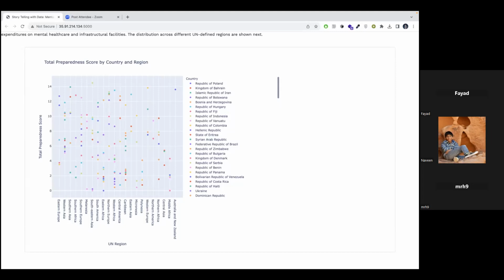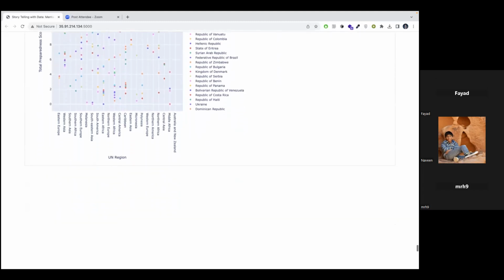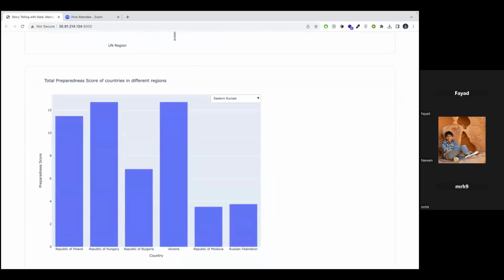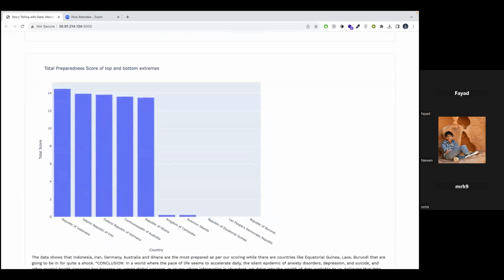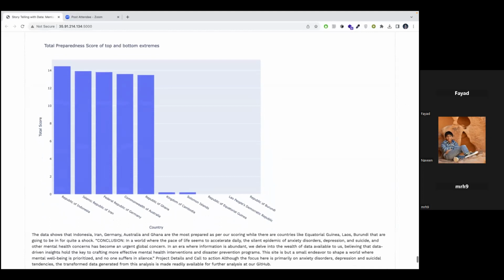We calculate these scores based on the 10th percentiles and score each of these categories, and then sum that to calculate the preparedness score. The distribution of this preparedness score by country and UN-defined regions is shown in this scatter plot here. We also present the total preparedness score of countries in different regions as bar charts, and we also show the top 5 and bottom 5 most and least prepared countries as per this preparedness score. We would advise, obviously, the bottom 5 countries to look to the top 5 countries and figure out what they're doing right and how they can better prepare for a surge in mental health disorders.